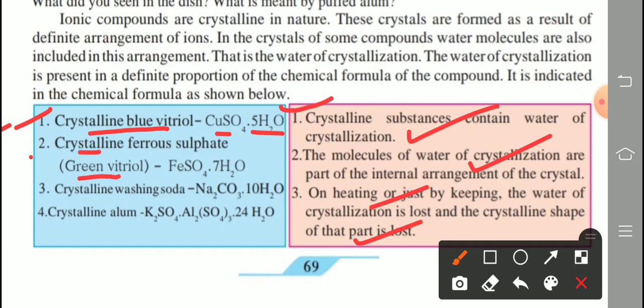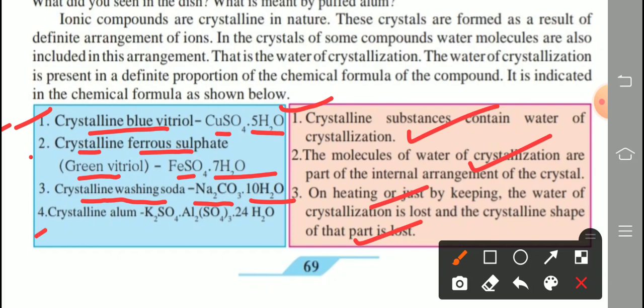Second, crystalline green vitriol. Green vitriol is a common name. Formula is given FeSO4 and containing 7 water molecules. Its chemical name is ferrous sulfate. Third example, crystalline washing soda. Washing soda is a common name. Its chemical name is sodium carbonate. Formula is Na2CO3 containing 10 water molecules.